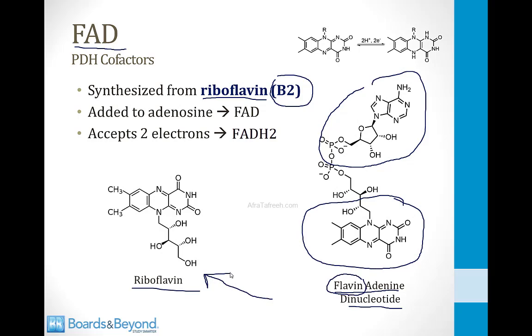And since the word flavin is in the name of the molecule, it's easy to remember that riboflavin is required to create this cofactor. If you look at the top part of the screen here, I've shown you how FAD can accept two electrons and carry them as FADH2. This double bond right here in riboflavin can be eliminated by the addition of two hydrogens. You can see it's not present over here. And once those two hydrogens have been added, the structure is carrying two electrons, and thus FADH2 is a carrier of electrons. And as we will discuss in the electron transport module, this FADH2 structure can also be used to generate ATP via oxidative phosphorylation.